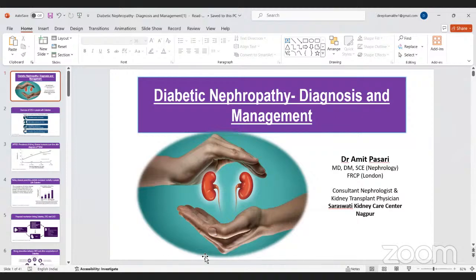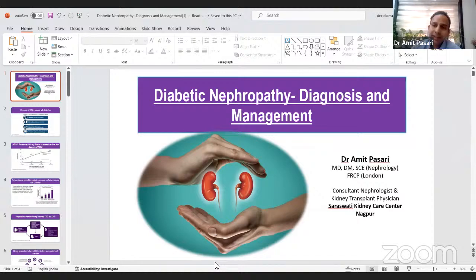The first question is, how might emerging technologies such as precision medicine and genomics impact the management of diabetic nephropathy in the future? Precision medicine will definitely help.